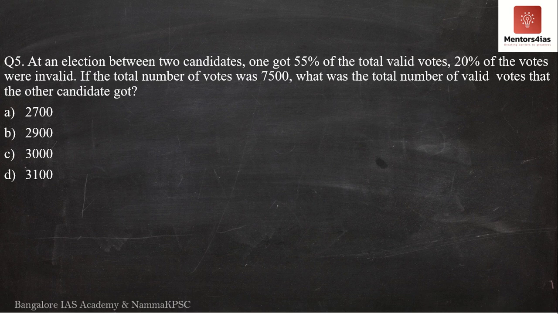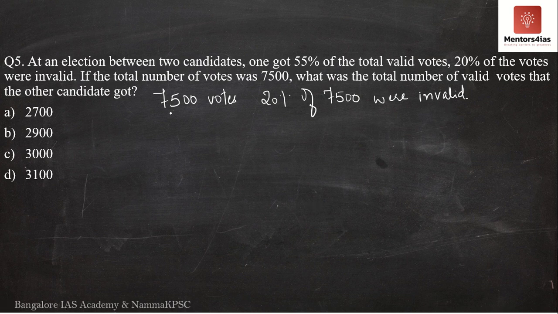See here, in this particular election, according to the question, a total of 7,500 votes were cast. Out of 7,500 votes that were cast, 20% of the total votes, that is 20% of 7,500 votes were invalid. They were invalid.